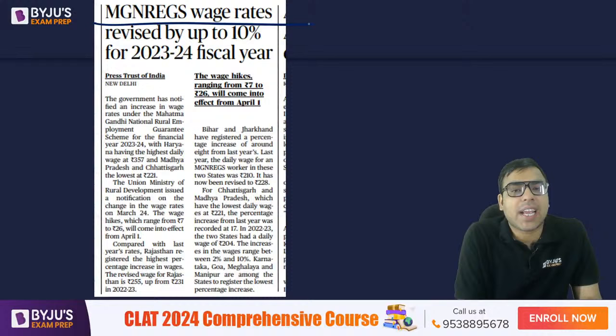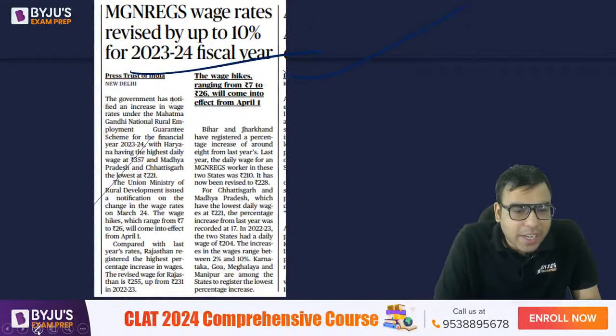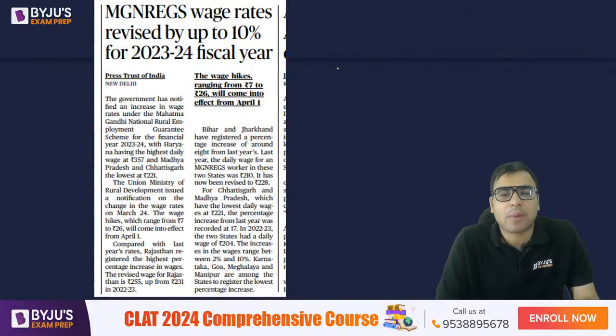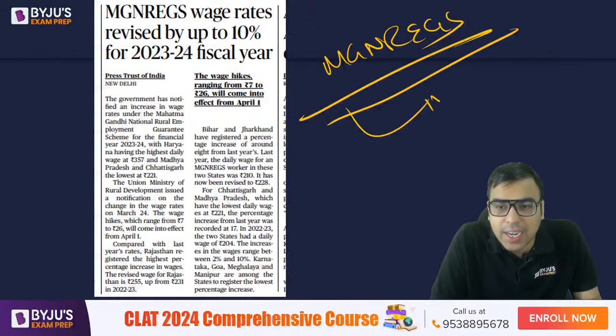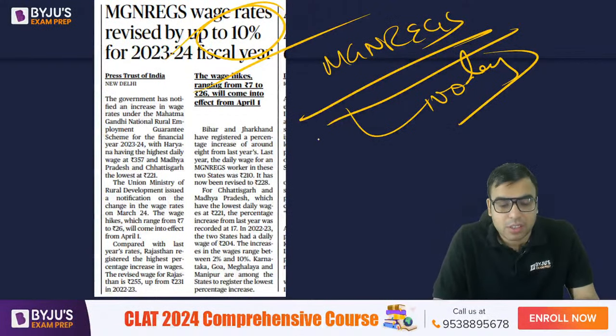The next is MGNREGA wage rates revised up to 10% for the 2023-2024 fiscal year. I hope you are aware of MGNREGA, the Mahatma Gandhi National Rural Employment Guarantee Scheme. 100 days of employment are being provided, so the rates are revised by 10% and all. So just have an idea.